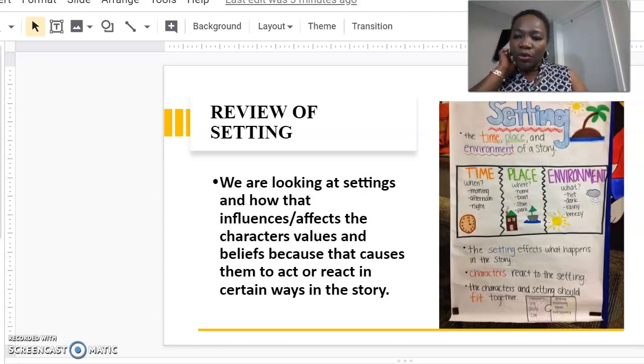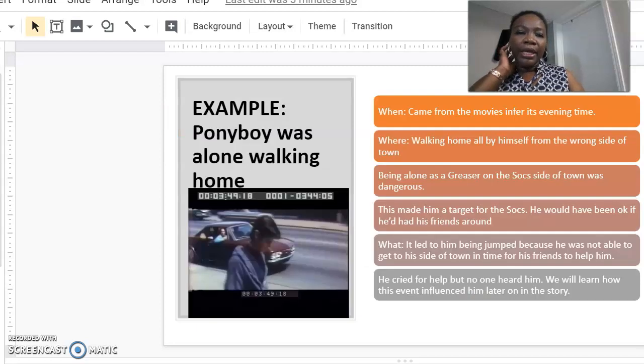And so an example, right, in the story The Outsiders, let's take Ponyboy for example. When he was walking home from the movies, he was way on the other side of town, which was on the rival side, the Socs. And he was walking by himself and he felt okay until he saw the Socs driving up.